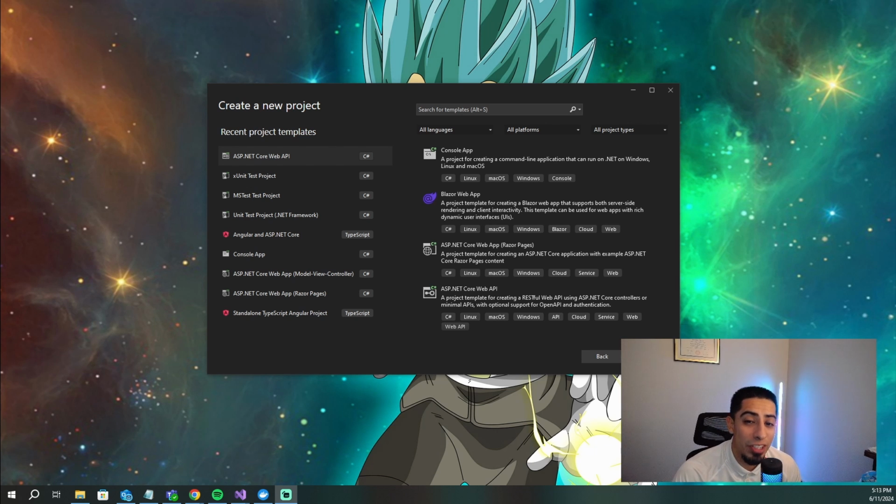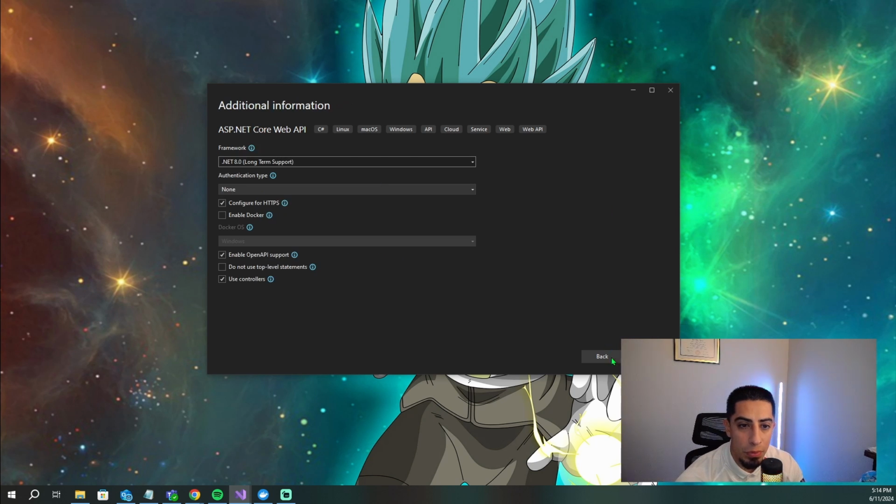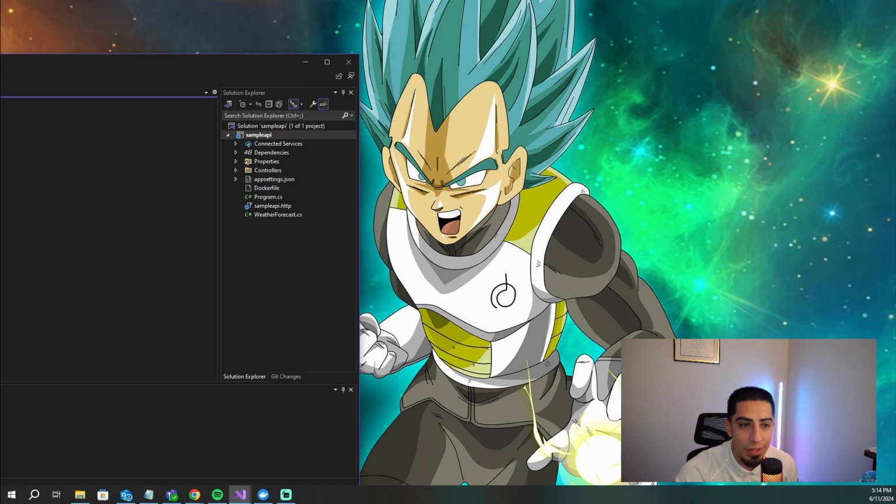Alright guys, so now we're at the project part. So first I'm going to show you guys how you would add in Docker from the very beginning if you were creating a new project. So you would select this web API, go here, let's just say sample. I'm not going to end up using this API, but I just want to create it for this example. So then you would select your framework, and then you would select enable Docker, and then you would just select what OS you want your Docker file for. So I'm assuming you would have Windows and Linux. So click that. And then you're going to see that when you create this project, it's just going to have the Docker file from the beginning, where obviously if you don't check that box, you're not going to have it.